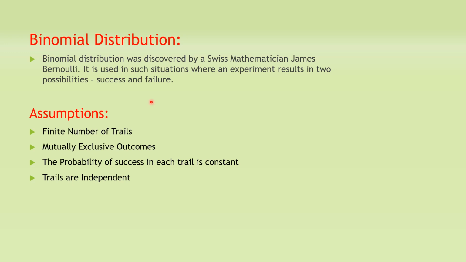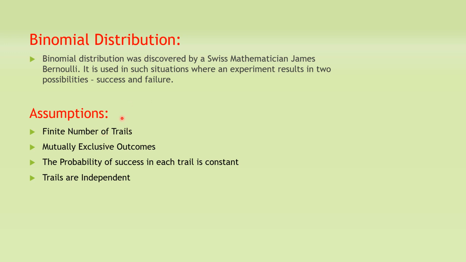So in brief, this distribution is applicable only in those situations where an experiment results in two possibilities, success and failure. In those experiments we will use binomial distribution.